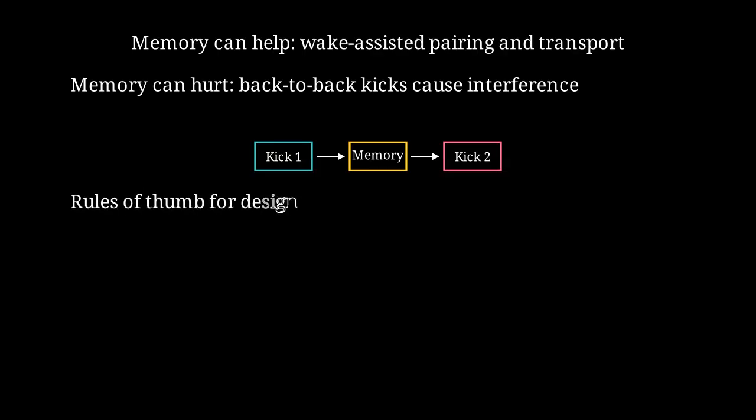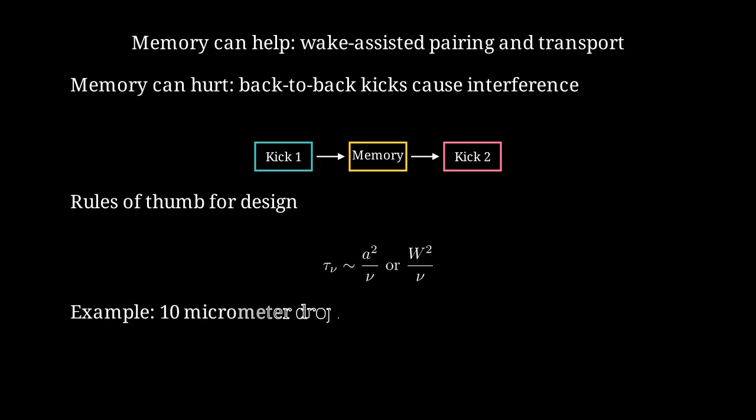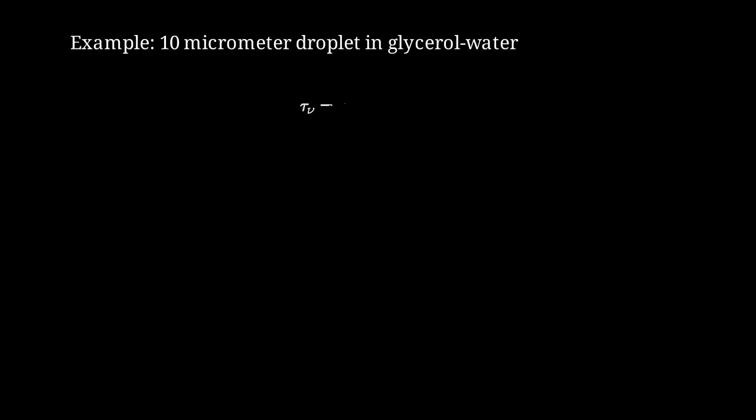Memory time scales as droplet size squared over nu near the droplet and channel width squared over nu when wall limited. Keep actuation period T much greater than memory time to avoid unwanted interference. For a 10 micrometer droplet in glycerol water mixture with nu equals 10 to the minus 5 meters squared per second, memory time is 10 microseconds, so actuation should be spaced at least 100 microseconds apart to avoid crosstalk.